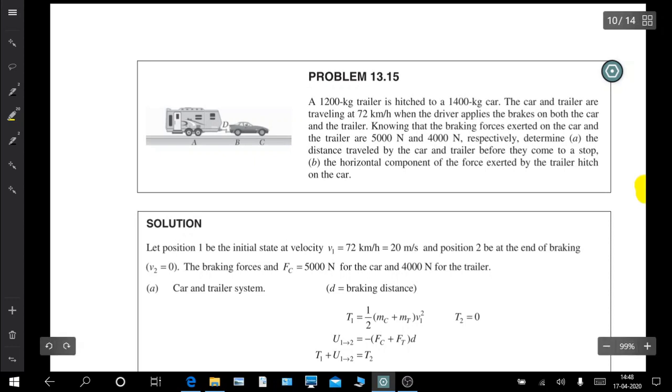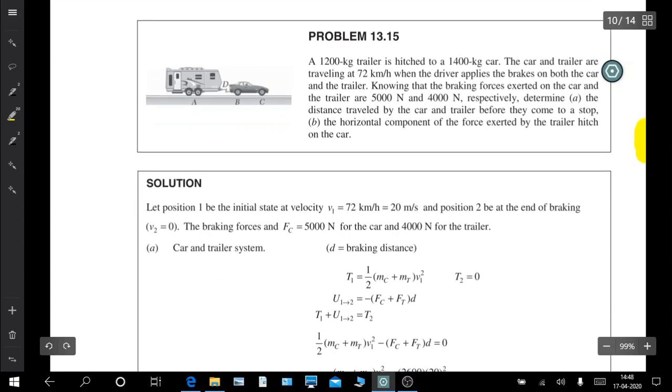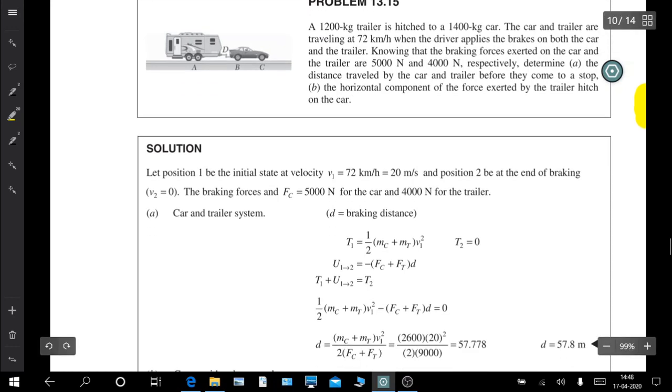Okay, so here we can see that we don't have to find the acceleration, so we can use both the Newton's second law analysis and the work energy analysis. But as acceleration is what we do not need to find, we'll be using the analysis for work and energy. So these are the initial conditions. Velocity is 20 meters per second converted, and final velocity is 0. Braking force, this is for car, this is for trailer. Now D is the braking distance.